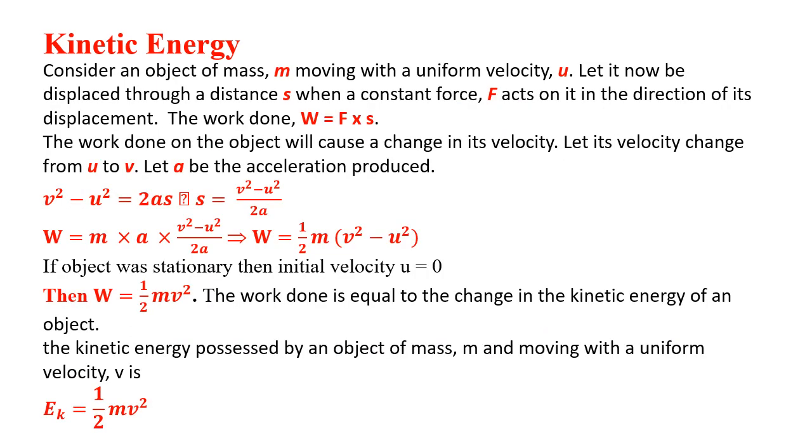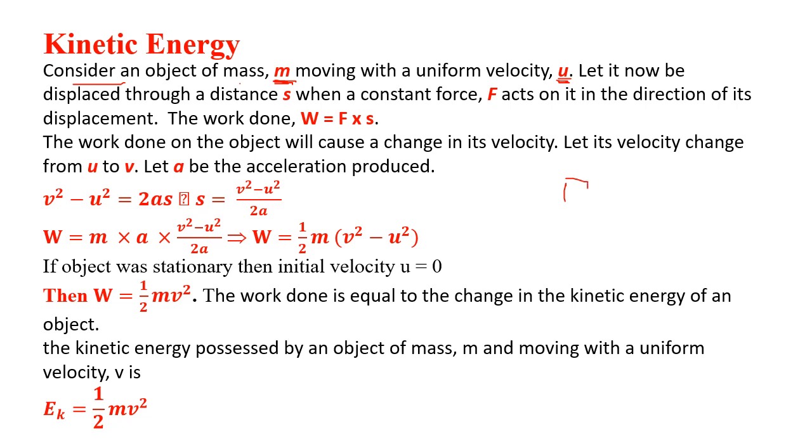Now we'll see the derivation for the formula of kinetic energy. Consider an object of mass m, with an initial velocity u.